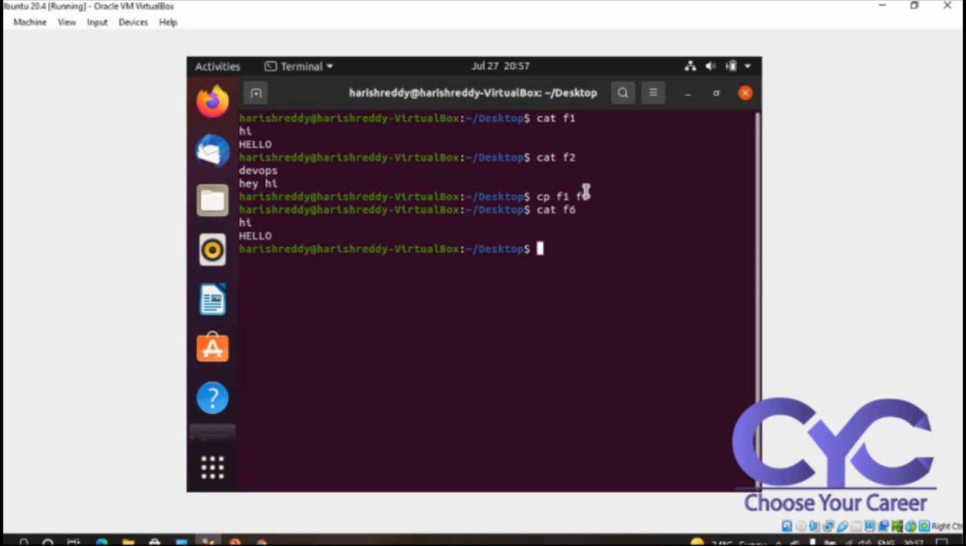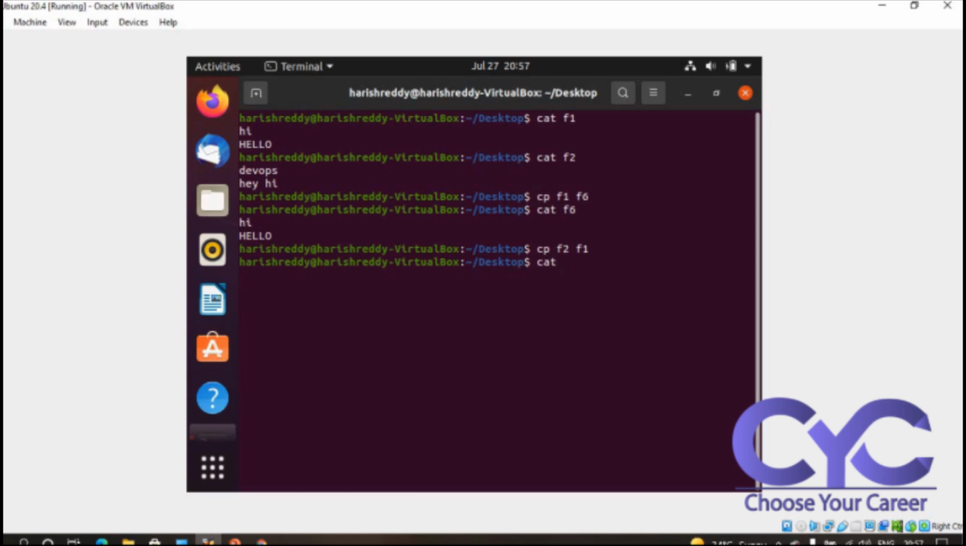In Windows we are copying from one place to another place, right? In the same way in Linux also, by using the cp command, we are transferring the data from one place to another place. Okay, f1 to f6. Now cp f2 to f1. Let's see what happens.